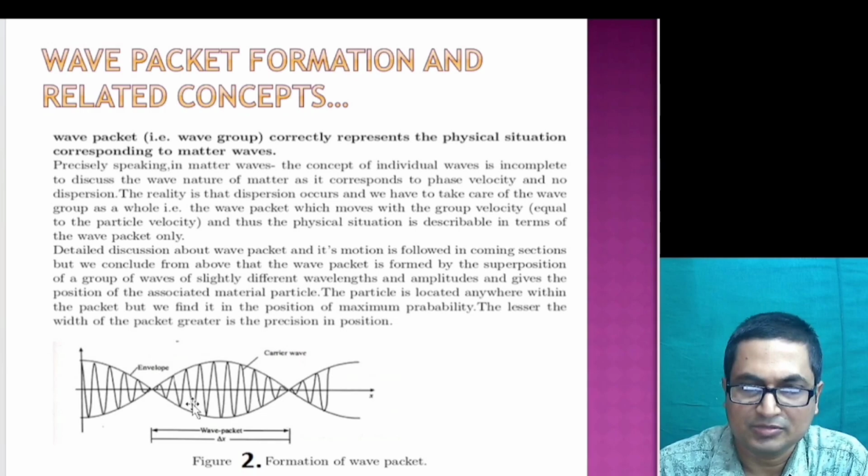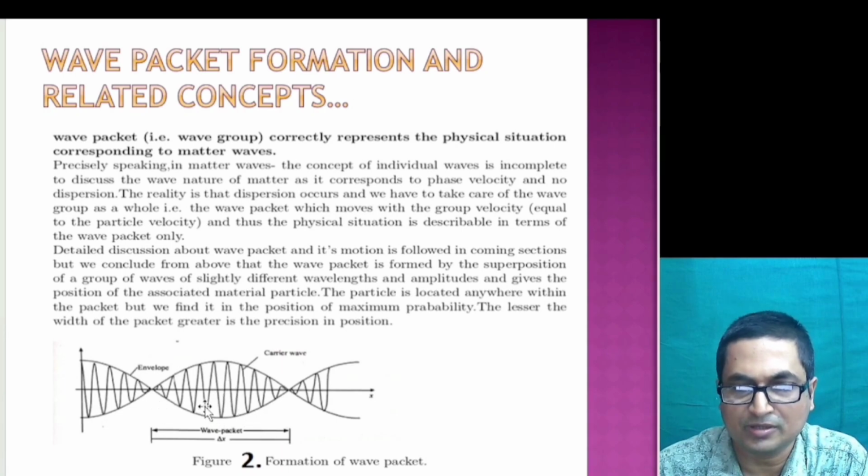And this particular figure shows us a wave packet where the envelope represents the amplitude, and this carrier is related with phase velocity, and the amplitude is moving with a particular velocity, that is the average velocity known as group velocity. And also we must take account of the fact that since there is a finite spread of the wave packet, there is no precise location of the particle here, and when we do a measurement, we always take the position as the position of maximum probability.